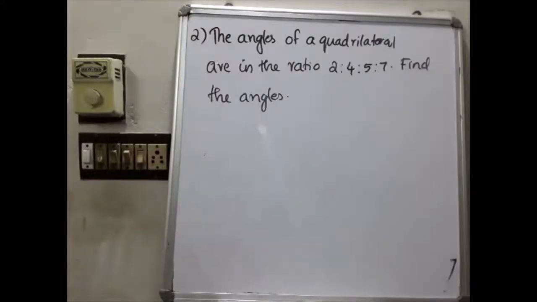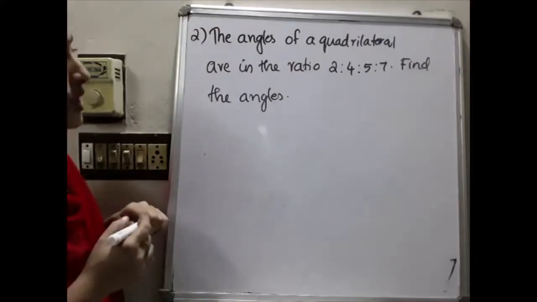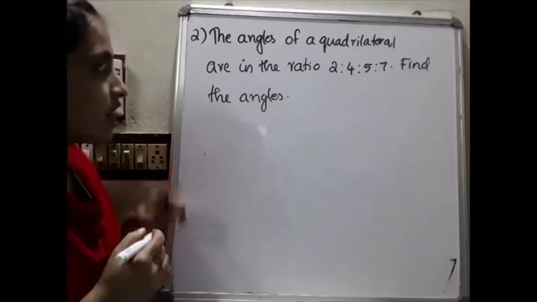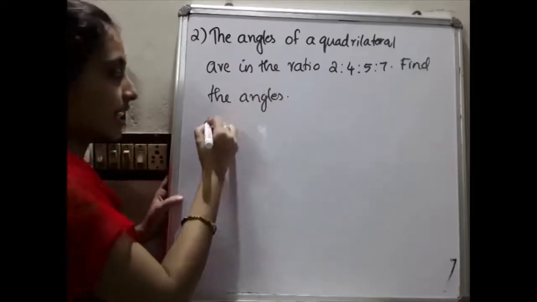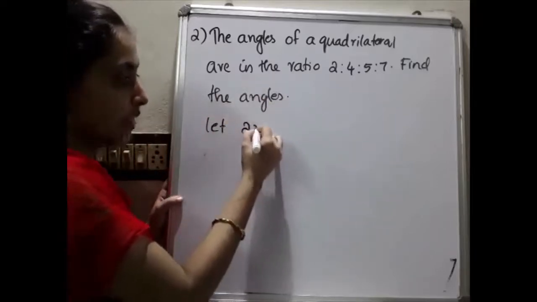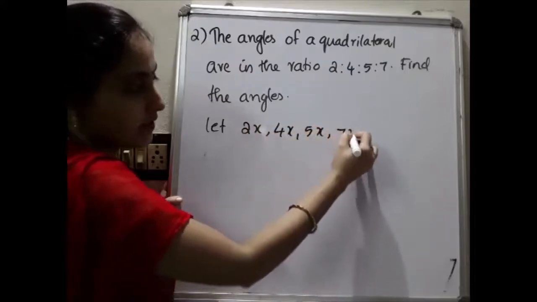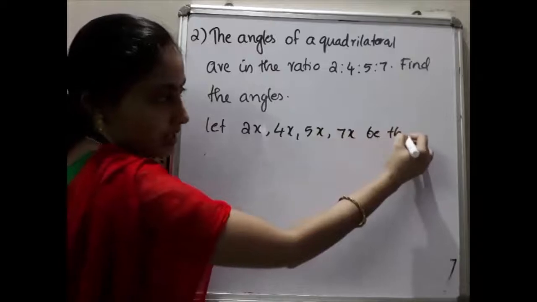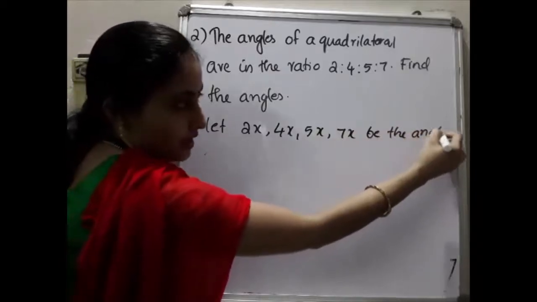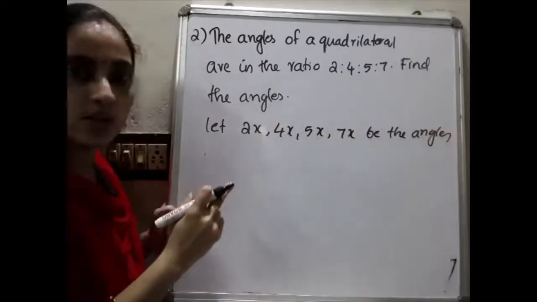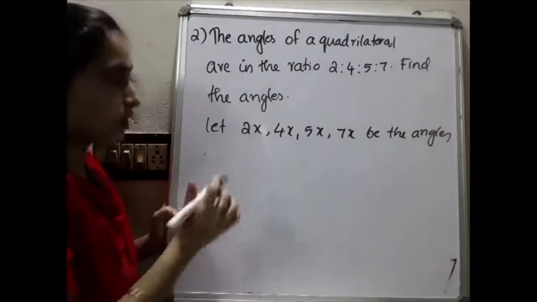Next question. The angles of a quadrilateral are in the ratio 2:4:5:7. Find the angles. So you have to take the angles as 2x, 4x, 5x and 7x. Then you already know, if you know the 4 angles, what is the angle sum property? That is equal to 360.